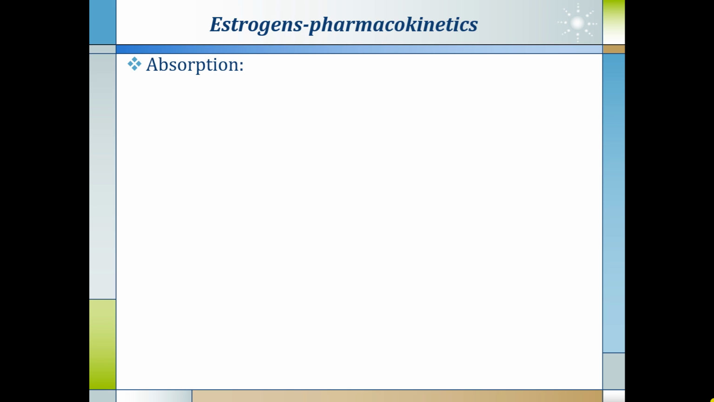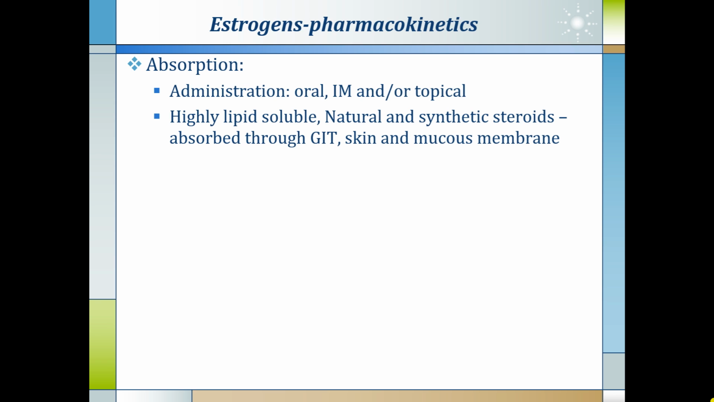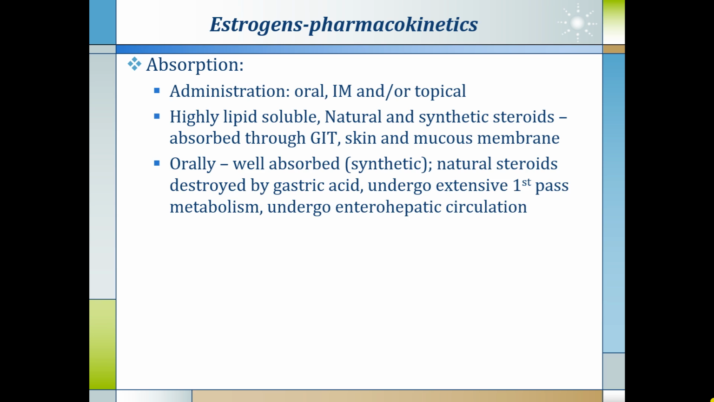Now we see the pharmacokinetics of estrogen. Absorption: estrogen can be given by oral, intramuscular and topical route. It is a highly lipid soluble compound. Natural and synthetic steroids are absorbed through the GIT, skin and mucous membrane. Almost all surfaces can absorb estrogen. Orally, it is well absorbed. Natural steroids are destroyed by gastric acid and undergo extensive first pass metabolism, and also undergo enterohepatic circulation.